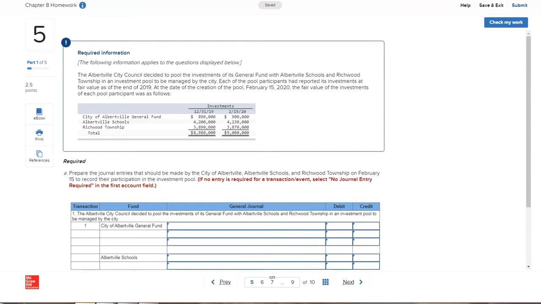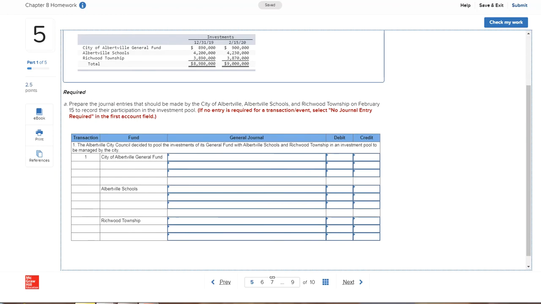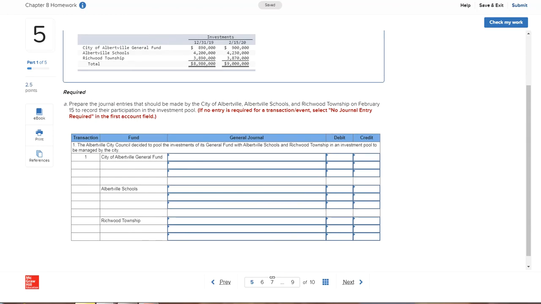Okay, then the next one you have is number 22. This is an investment trust fund, the Albertville City Council, and again, we're going to be doing some journal entries. For this one, you do the journal entries on February 15th to record their participation. You're going to look on page 323 for this. You'll have a journal entry for City of Albertville General Fund, one for Albertville Schools, and one for Richwood Township. These are all very similar to what you're going to see on page 323.